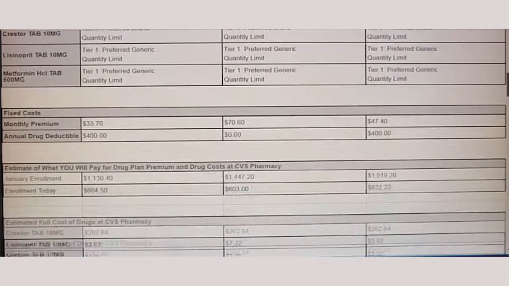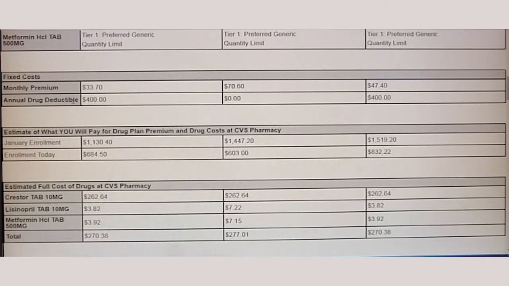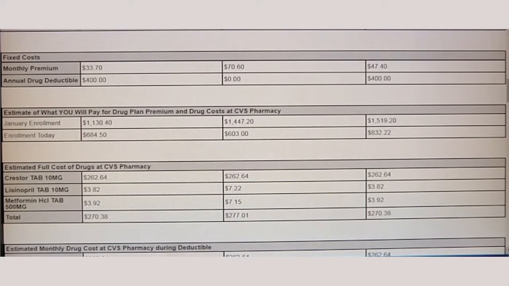One of the most important boxes that you want to look at are the fixed costs. So this will show if the plan has a premium and whether the plan has a deductible. One of the boxes that you can look at to determine which plan is most cost effective for you is the estimate of what you will pay for your drug plan premium and drug costs at the pharmacy that you chose. So this will include the premium costs and the co-pays that you pay. So it really helps you to understand which plan is going to be the most cost effective for you.